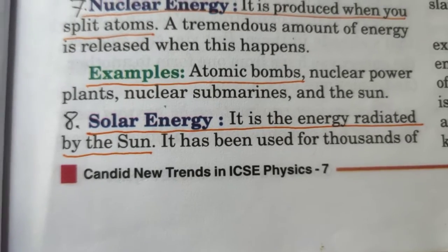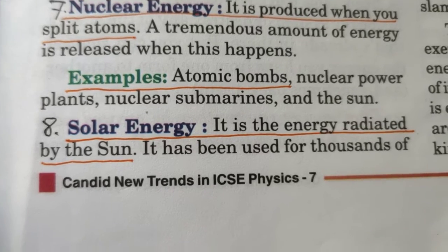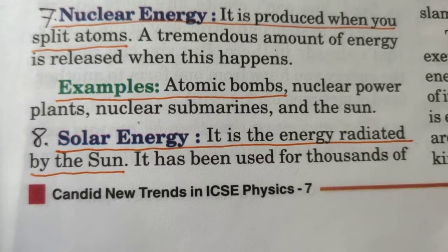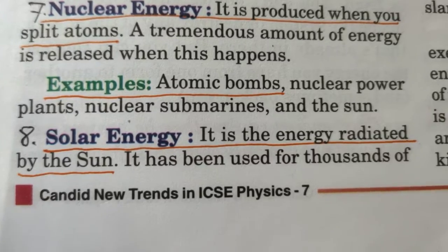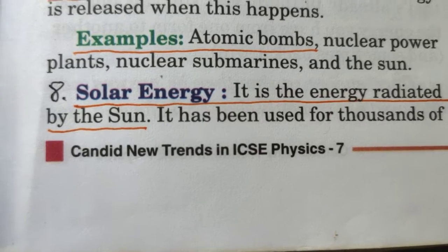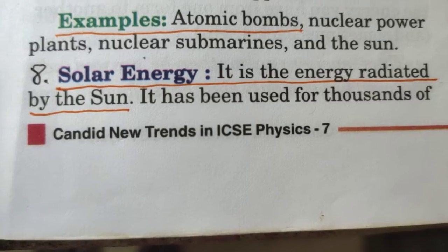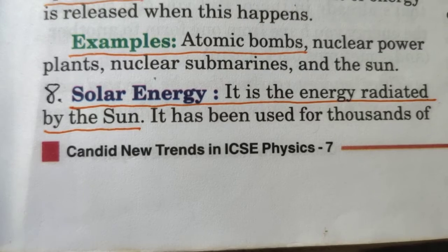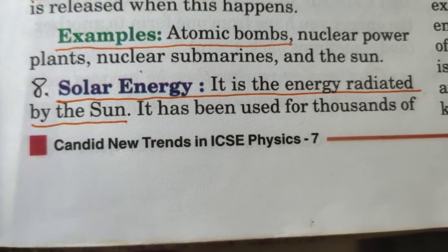Nowadays we are even hearing about cars which are going to work on solar energy. If that happens, that will be a wonderful thing, because we know petrol and diesel are going to finish, and after that we will have no alternative. So the next alternative is solar energy. Even trains are going to run on solar energy. Experiments have already started, wherein governments of various countries, even in India, are making trains which have solar panels on top. When sunlight falls on these solar panels, it will produce enough electricity for the train to move forward.